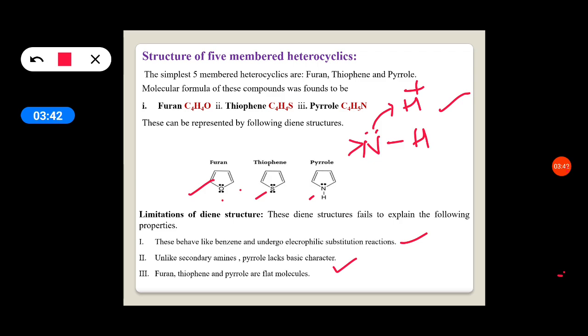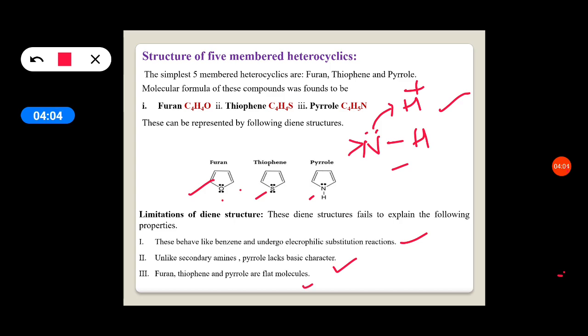But pyrrole, unlike these secondary amines, does not show this basic character easily. By observing the structure, one would think that it should behave as a base, but here pyrrole lacks basic character.